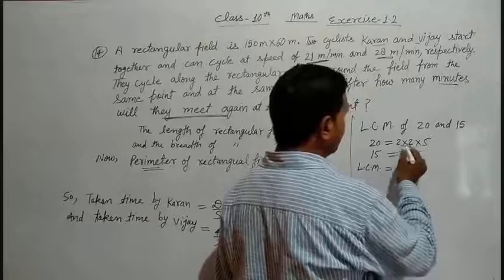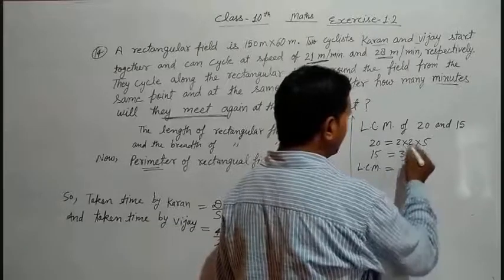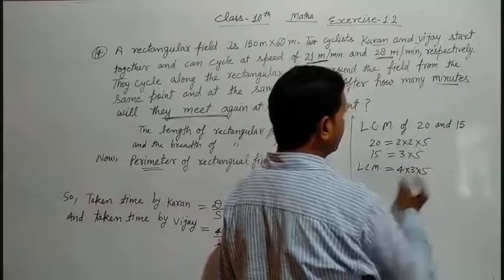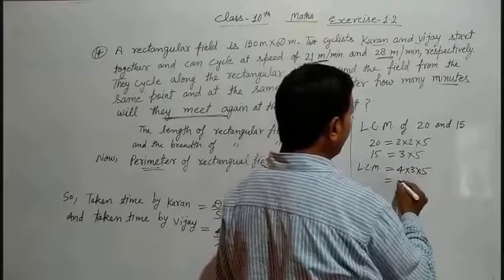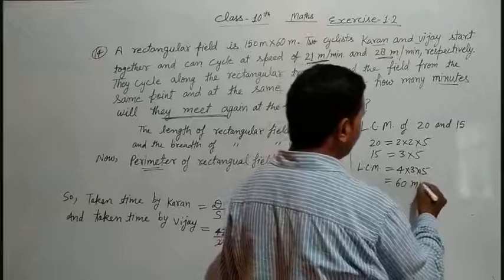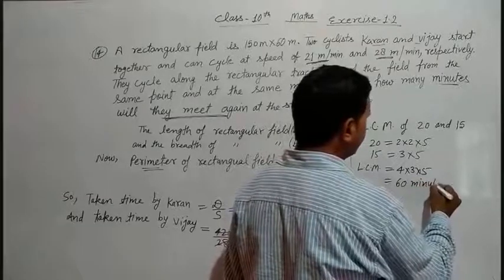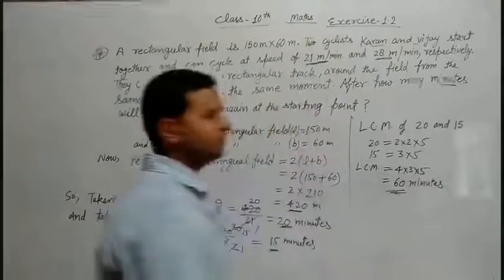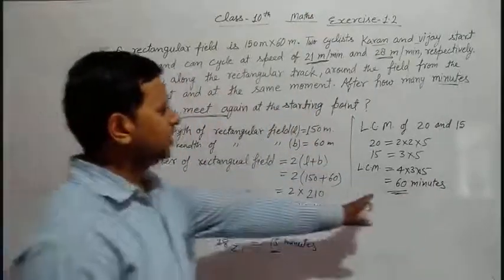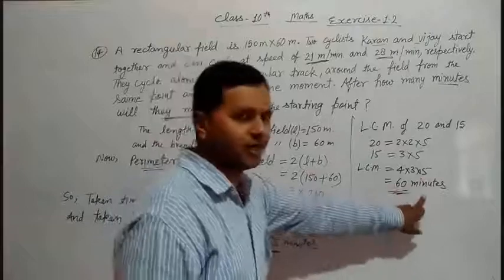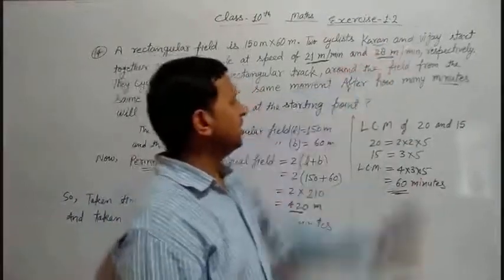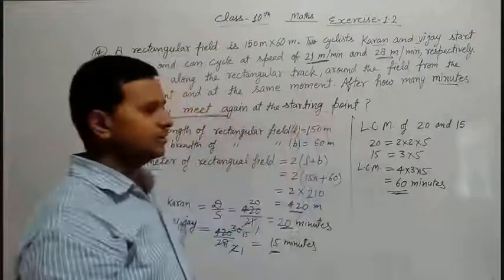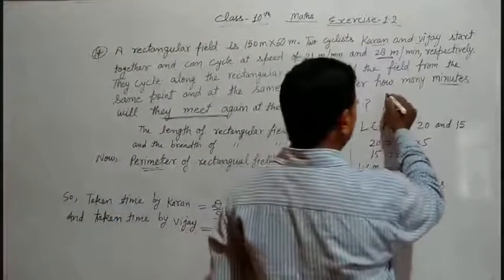We write 2 into 2 is 4, into 3 is 12, into 5 is 60. We can say that after 60 minutes, Karan and Vijay will meet again at the starting point.